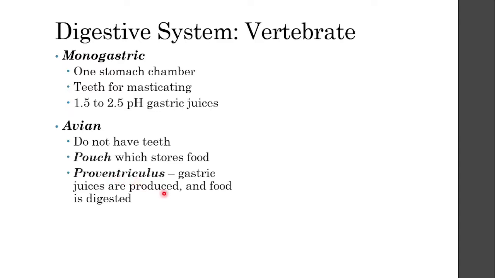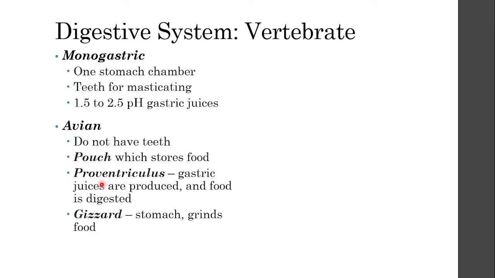proventriculus. Proventriculus is where the gastric juices are produced in the stomach of an avian, and the food starts to digest. And they actually have two stomachs. The first is the proventriculus, where the stomach acid starts to digest the food, and then it enters what we call the gizzard. Gizzard is the second part of the stomach of the bird, and this is the area for grinding, because some birds actually eat stones, and those stones are ground in this area in the gizzard.